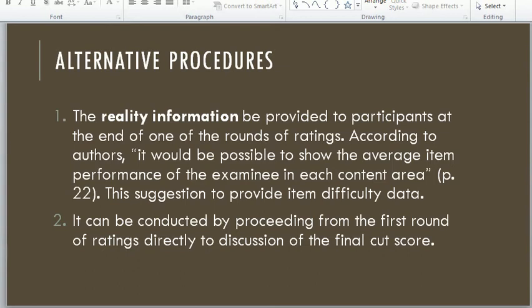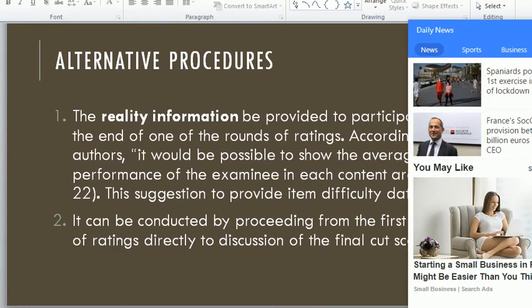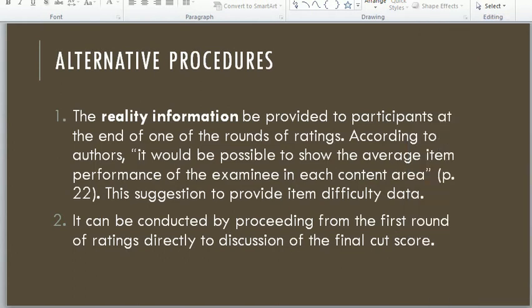It means only one round is taken, because they compare their judgments with the reality information about this method.